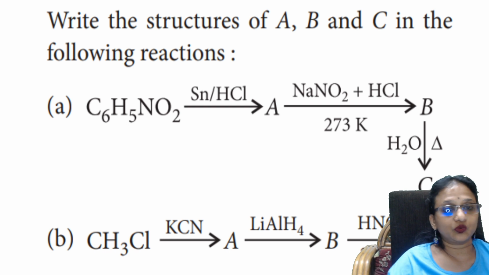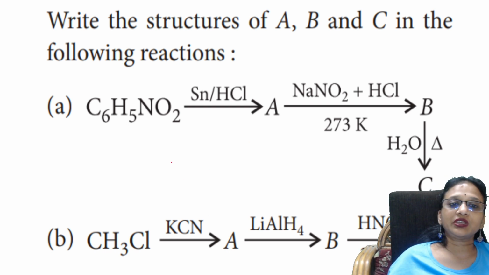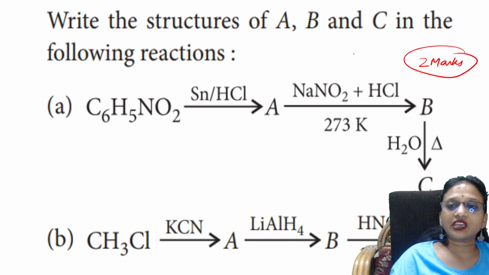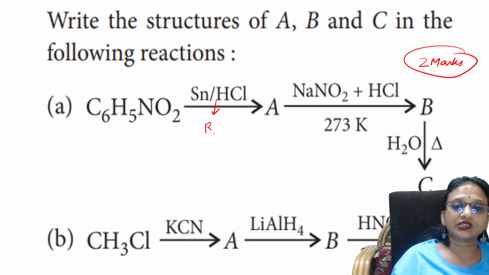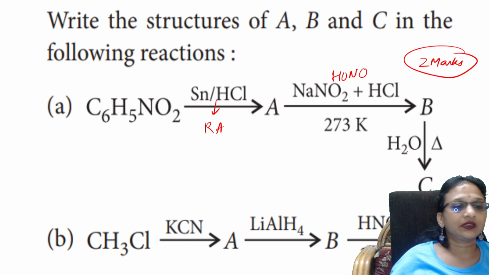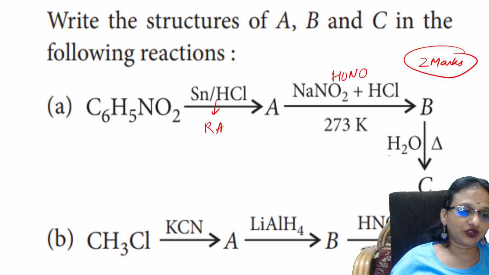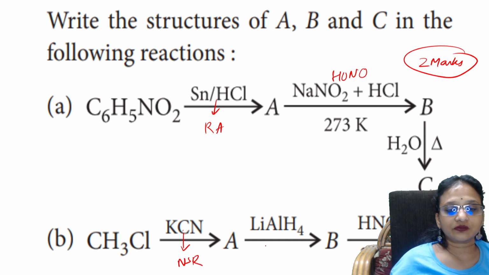Next question. Oh, easy. So what do they give me? Write the structures. This is again a 2 marks question. Write the structures of A, B, C in the following reactions. Now see, what is this? This is a reducing agent. This is HONO, used to differentiate primary, secondary. This is the hydrolysis process which you are doing. This is again a nucleophilic substitution reaction. This is a reducing agent, again used to differentiate primary, secondary and tertiary. Done. Amines.